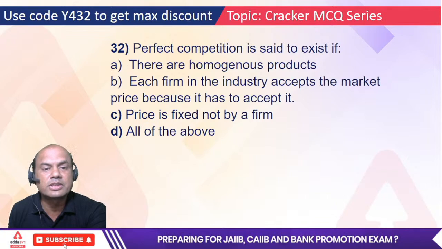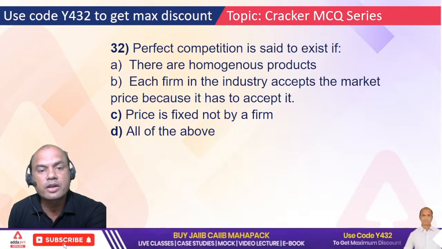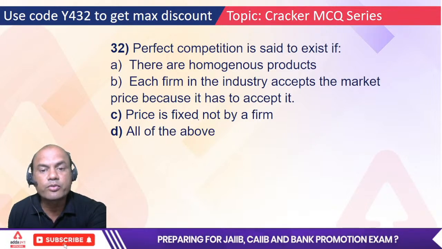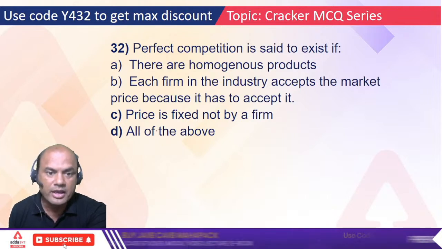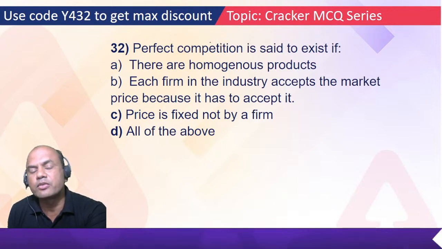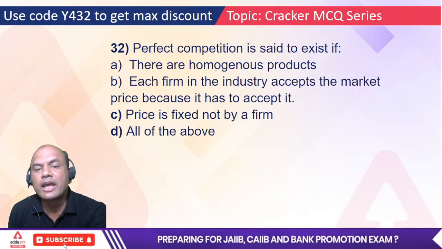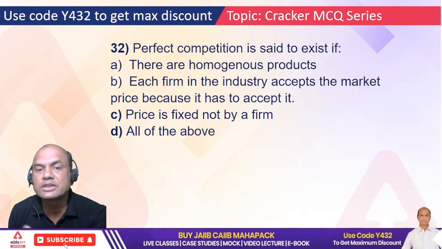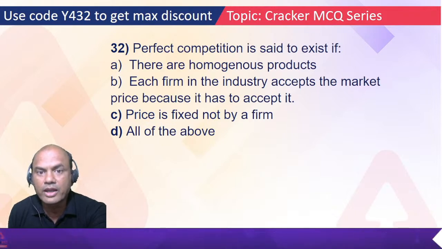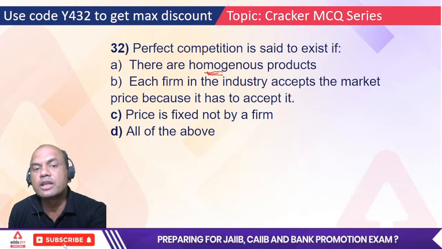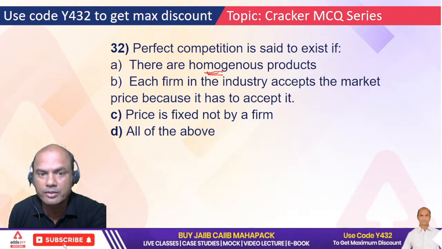So what is the answer amongst these? There are homogeneous products. Each firm in the industry accepts the market price because it has to accept it. Price is not fixed by the firm. And all of the above. So what can be the answer? Perfect competition: can you compete between a refrigerator and a television set? No. Why? Because the product should be the same, right? So there are homogeneous products. That is point number one.